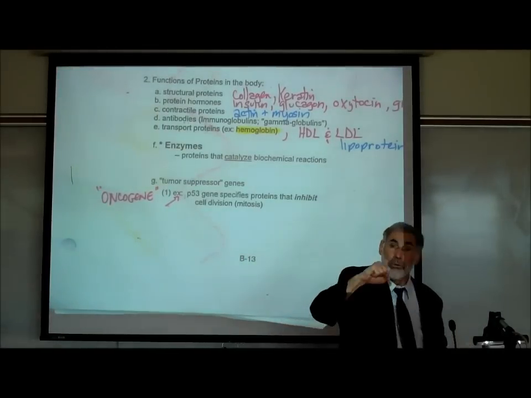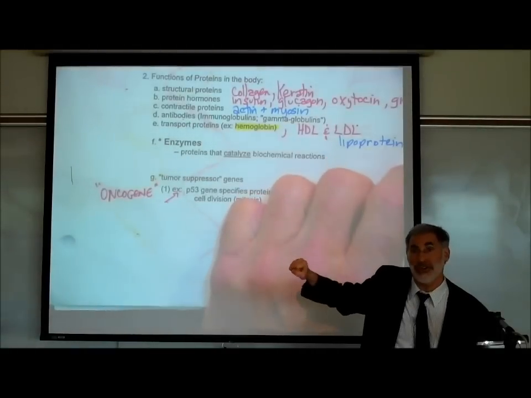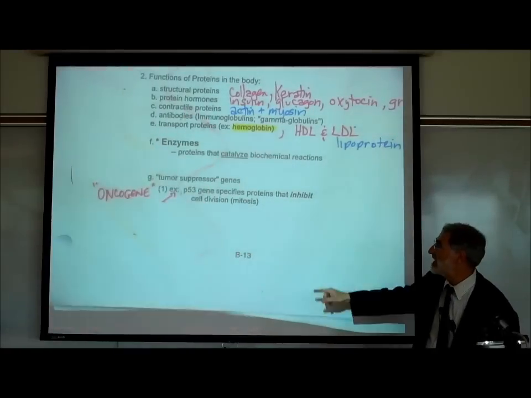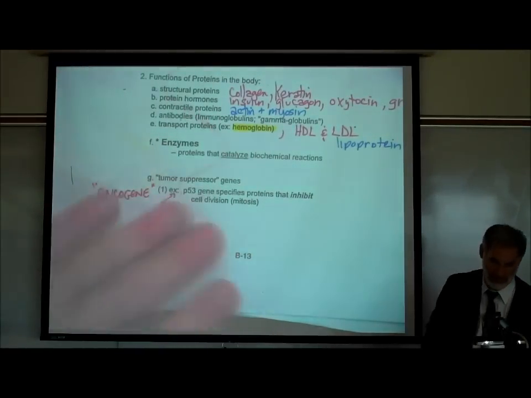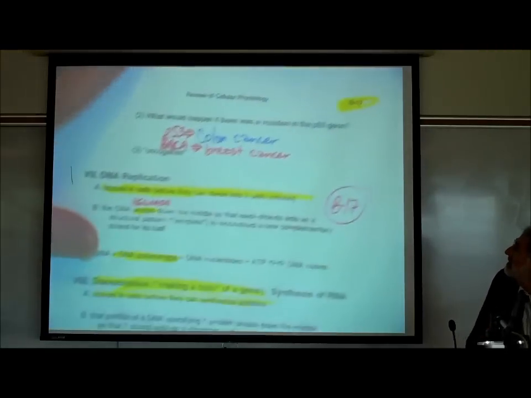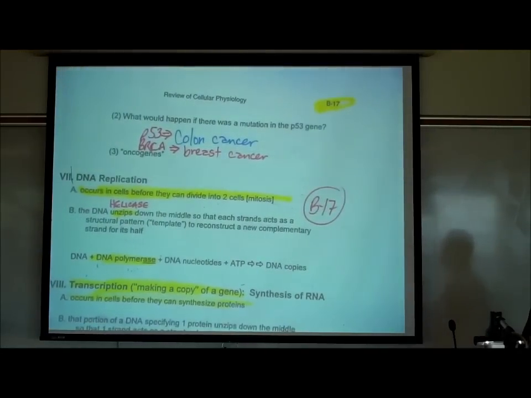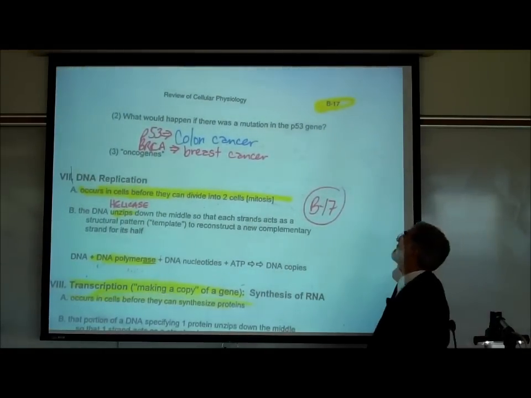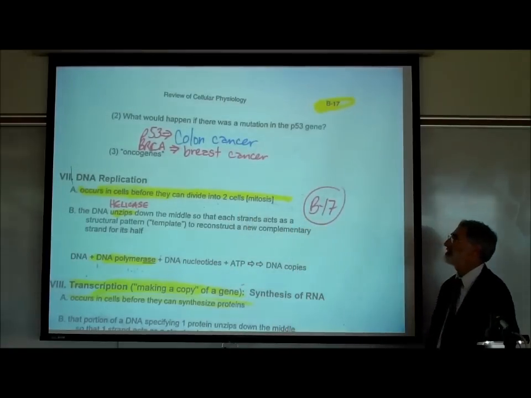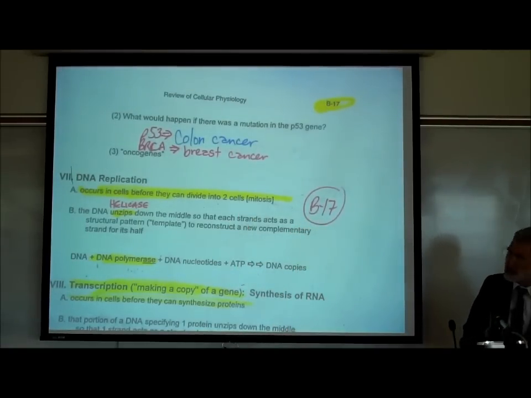What is that protein that gene codes for? What does it do? In this case, it inhibits cell division. So in fact, we asked that question on the top of page B17. On B17, we asked what would happen if there was a mutation in the p53 gene, and the answer is you get colon cancer. And the BRCA gene similarly increases risk of breast cancer.